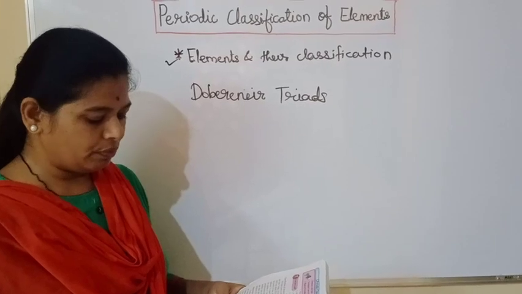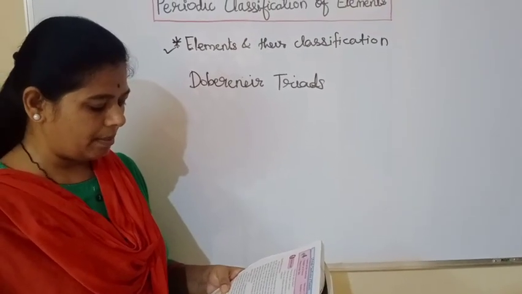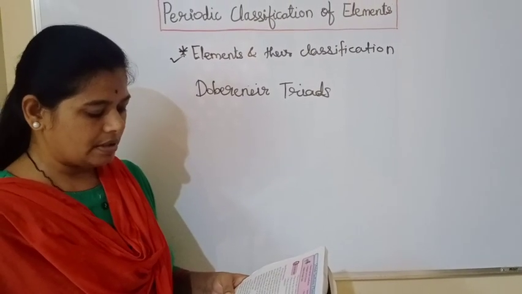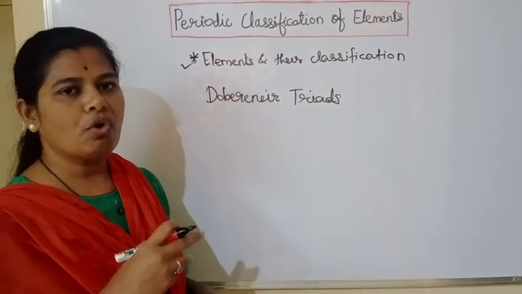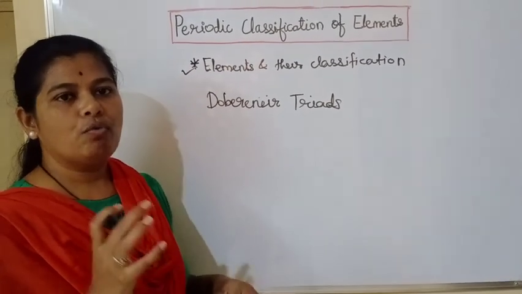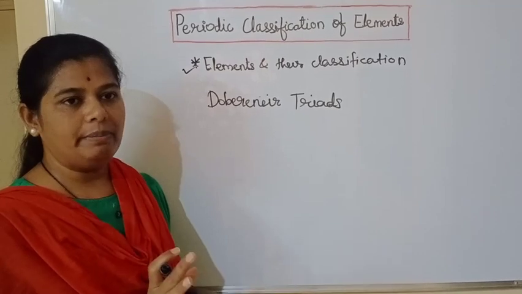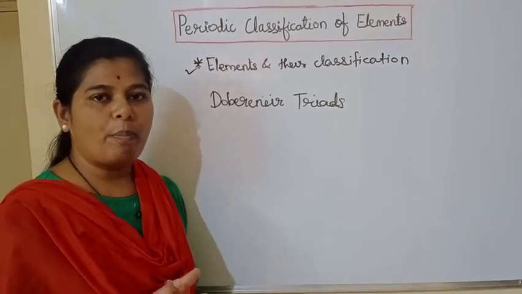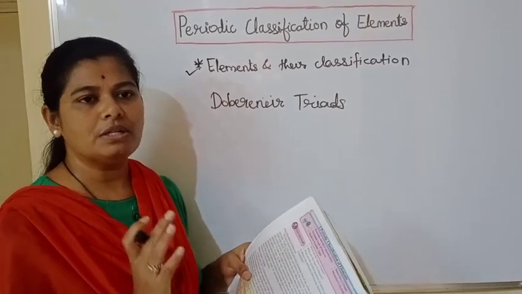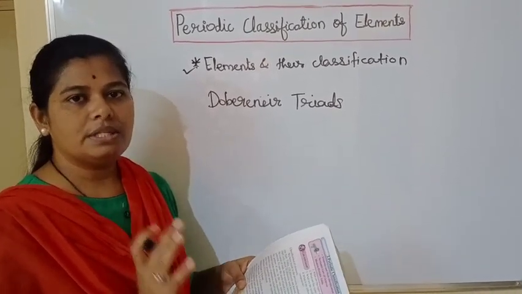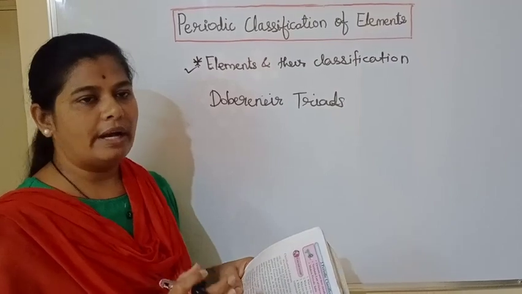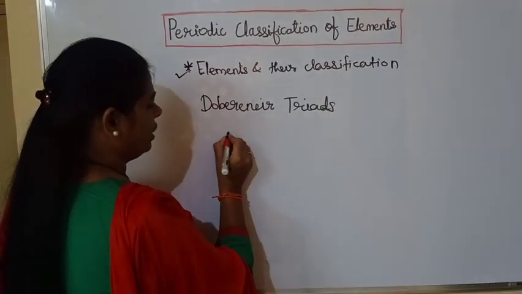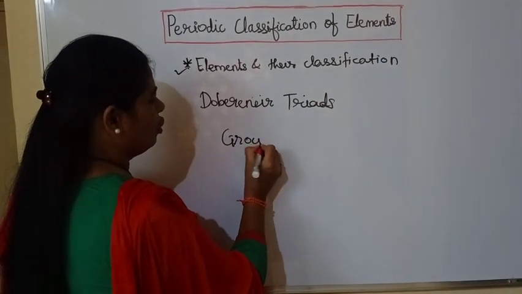He made groups of 3 elements, each having similar chemical properties, and called them triads. He formed the groups of 3 elements in such a way that they show the same chemical properties, and a group of 3 was called a Dobereiner's triad.